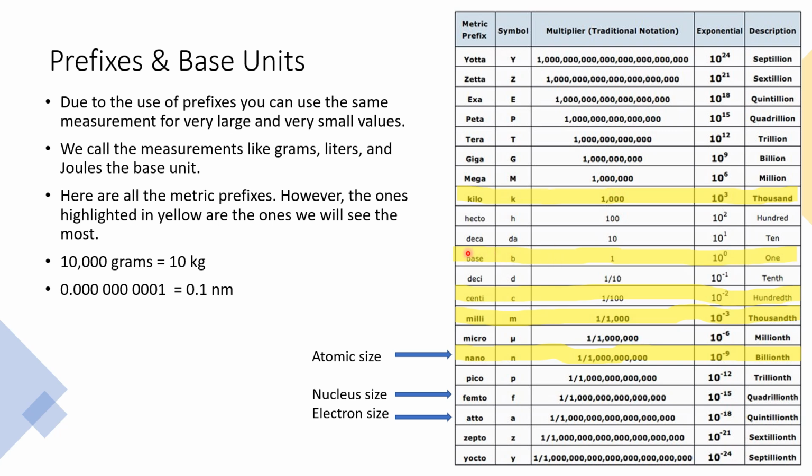Now, if we start back at our base unit and we go the other direction, we are getting smaller. So we're taking that base unit, we're breaking it into pieces and looking at the size of one of those pieces. So, for instance, a decigram would be 1/10 of a gram, okay? And that's 10 to the negative 1 power, right? A centigram would be 1/100th, just like a cent is 100th of a dollar, right? 1 penny. A milligram is 1,000th of a gram, and we can keep going down.